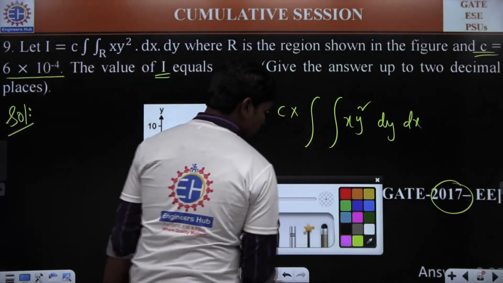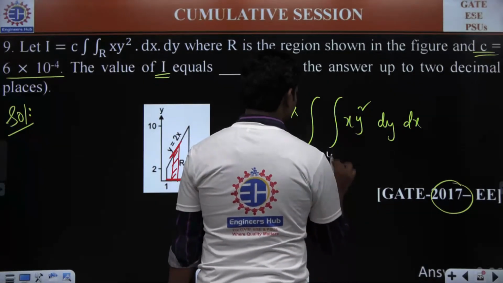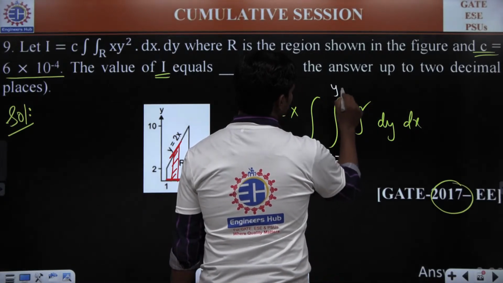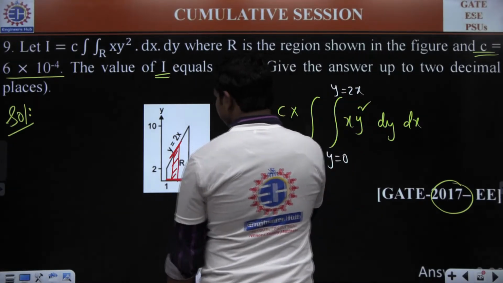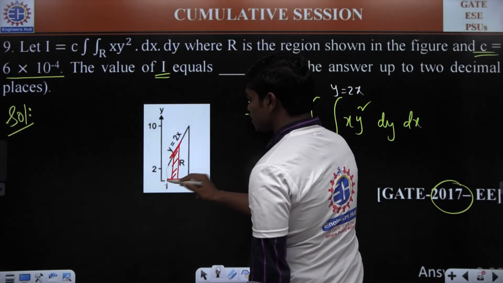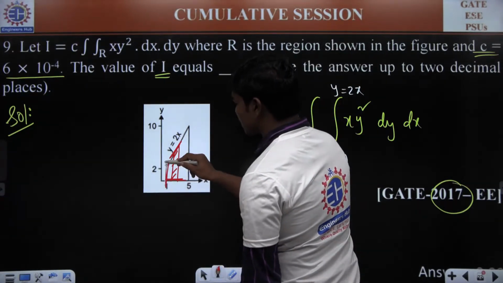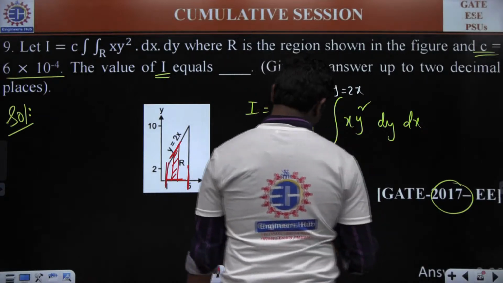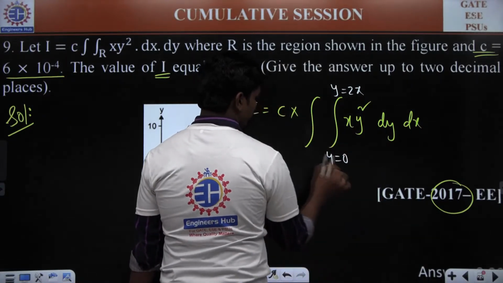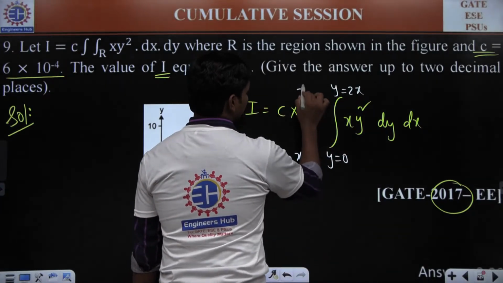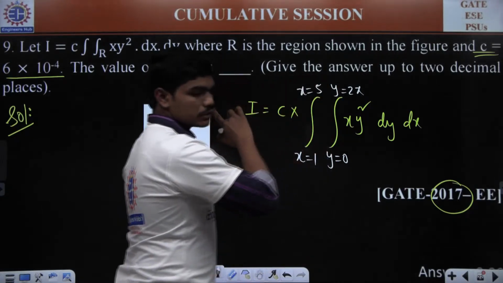So if you try to write the limits, you will have y is equal to 0 to y is equal to 2x, and x is running from x is equal to 1 to x is equal to 5. So x is changing from 1 to 5. Please try to integrate this.